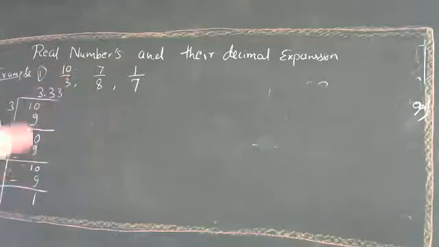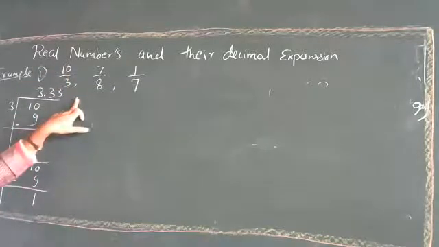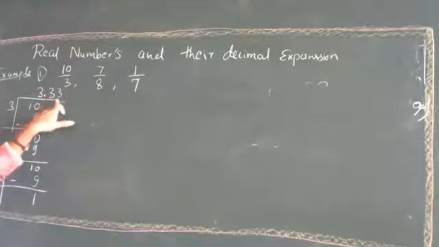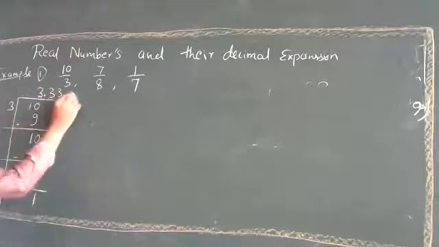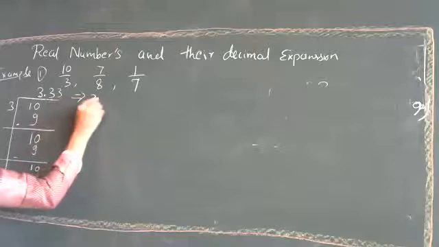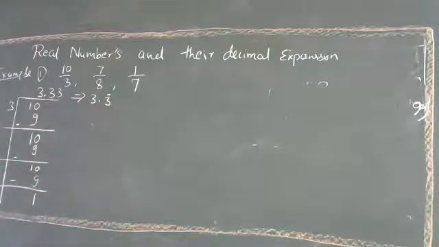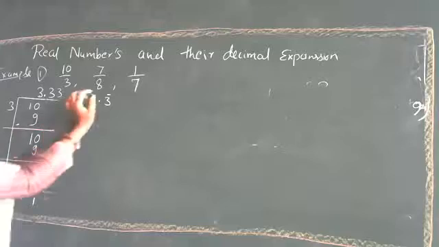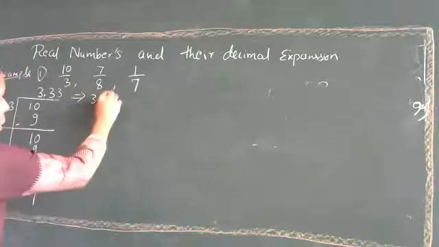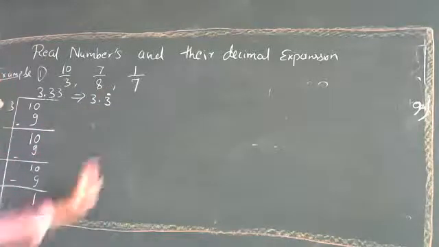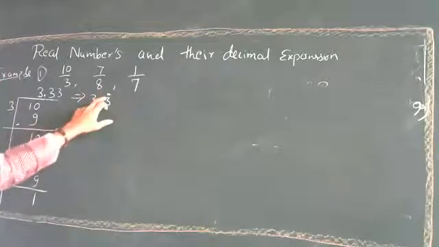Again, if you go on dividing this, you will get 3 only, right? So 0.333, and this can be written in short as 0.3 with a dot, or a bar. If a set of numbers is repeating, it will be shown with a bar, but here only one number is there, so we will put a dot over this number.